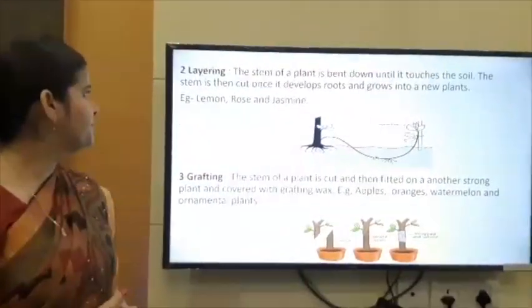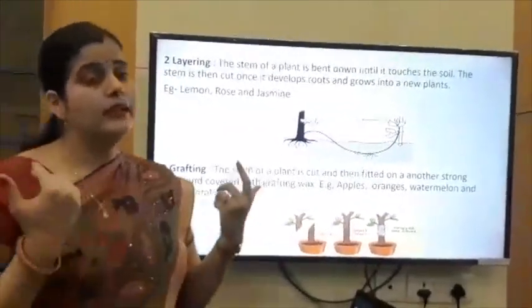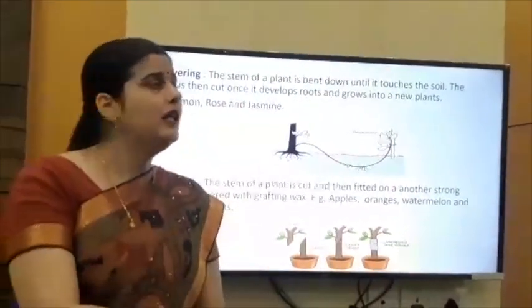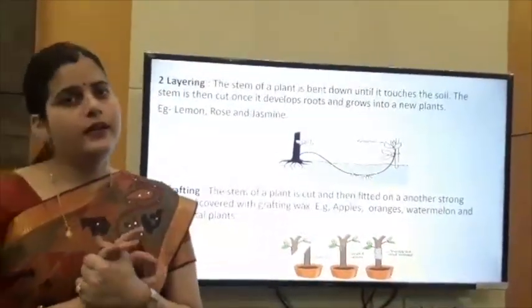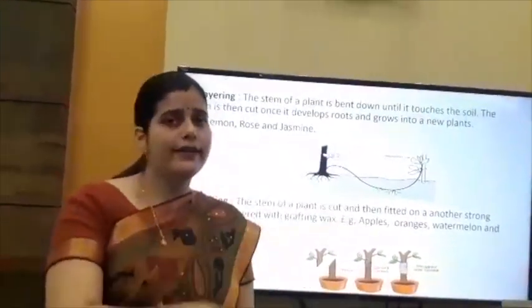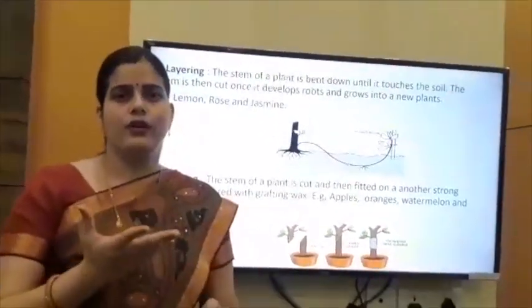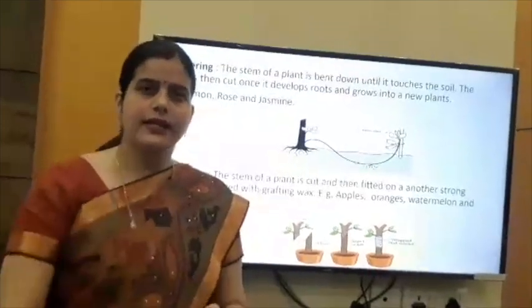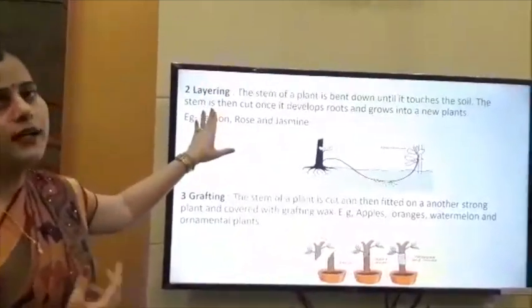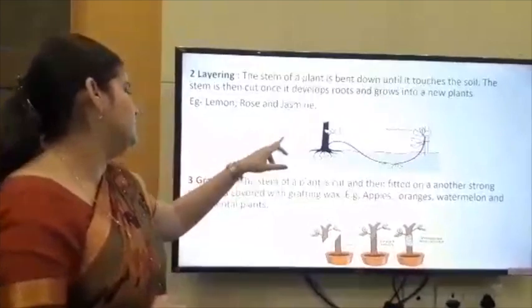Next, layering. In layering, the stem of a plant is bent down until it touches the soil. When it touches the moist soil, it grows roots. When it grows roots, it detaches from the parent plant and grows into a new individual. It is layering. Examples of layering are lemon, rose and jasmine.